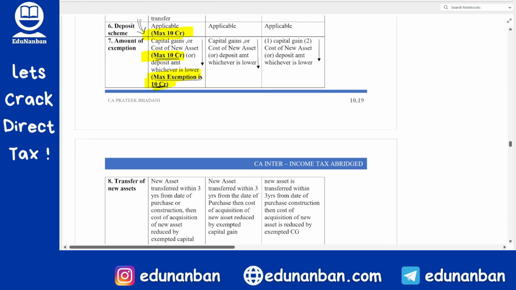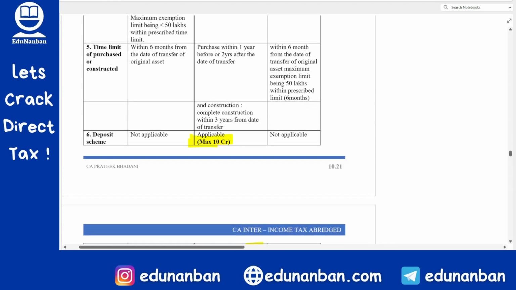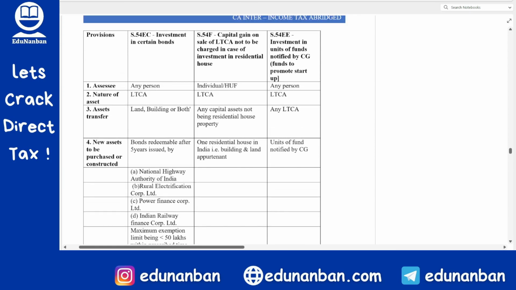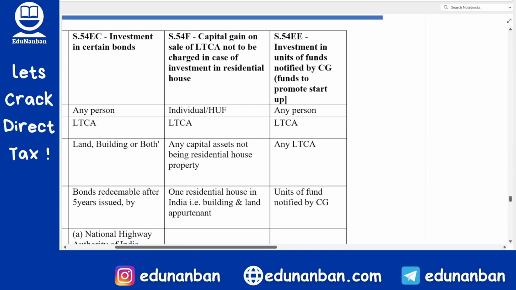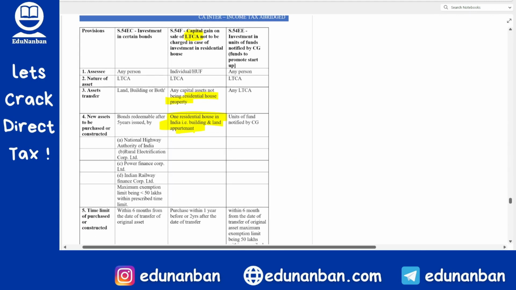Fine. Similarly, even in section 54F, when you do the calculation, section 54F is what? You sell any long-term capital asset and after selling, you use the entire money to buy a residential house property. Correct? One residential house. Not the capital gain, the entire money.